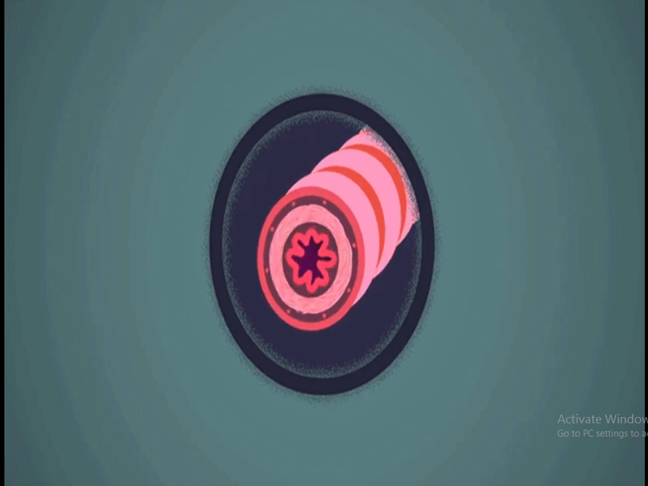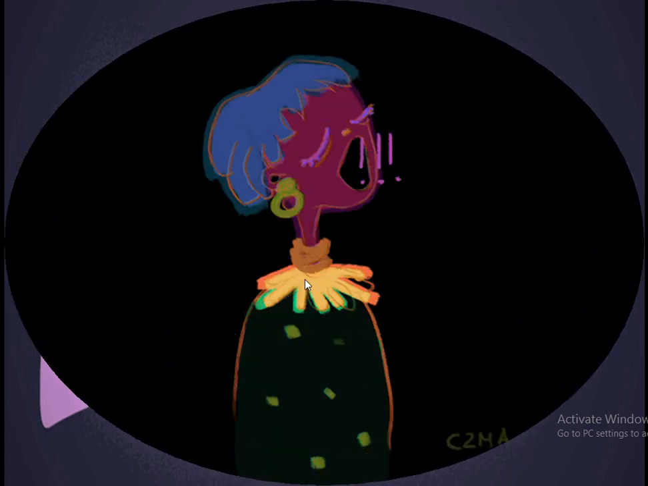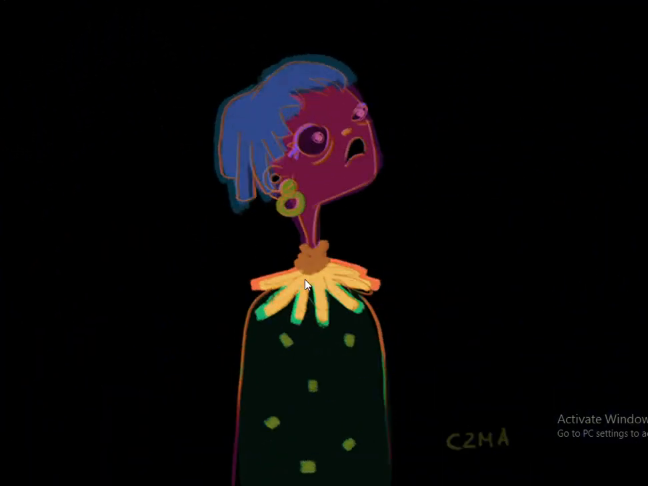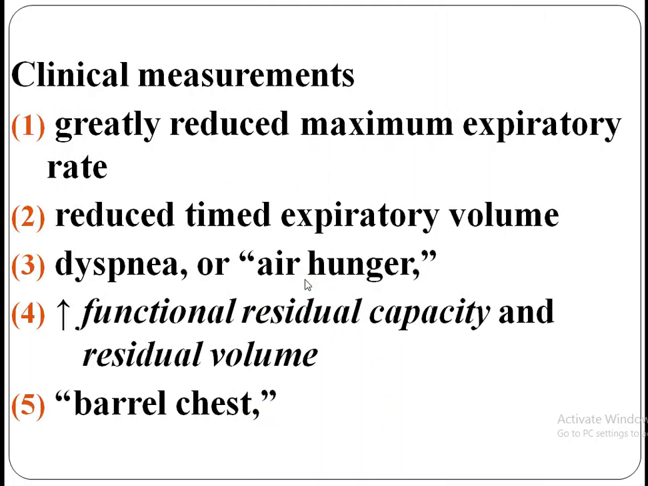Edematous outside and the internal hole decreases too much, and also excessive cough. Regarding the clinical measurements, there is greatly reduced maximum expiratory rate, reduced forced expiratory volume, dyspnea or air hunger because the patient cannot expire properly, increased functional residual capacity and increased residual volume.